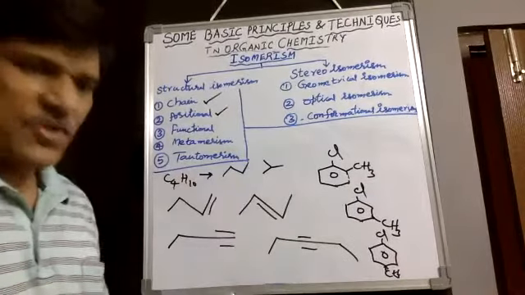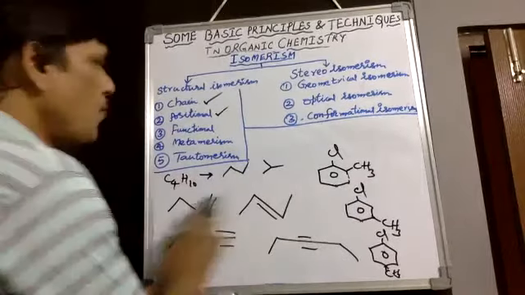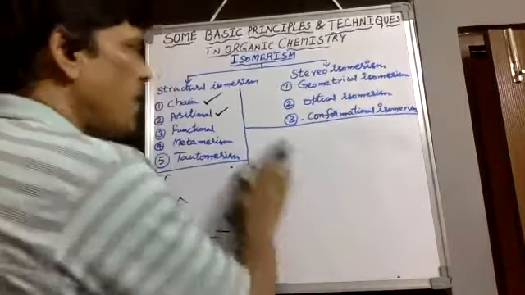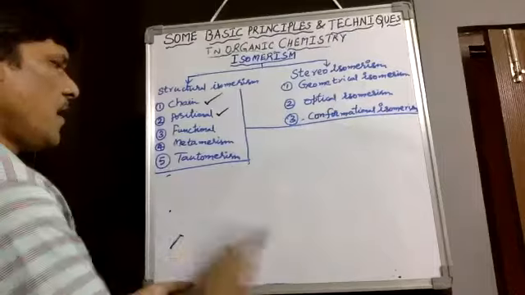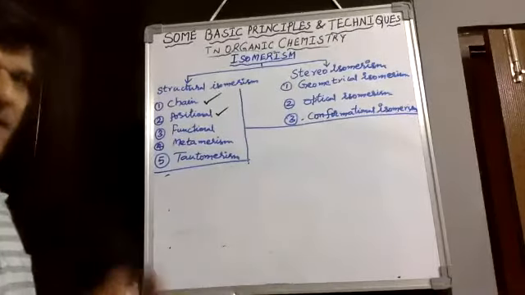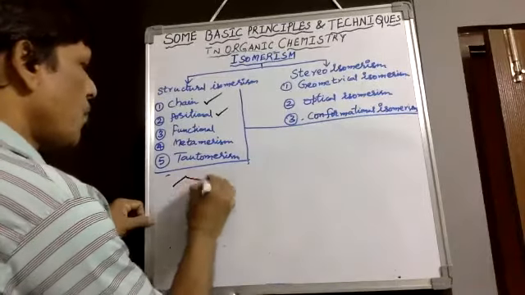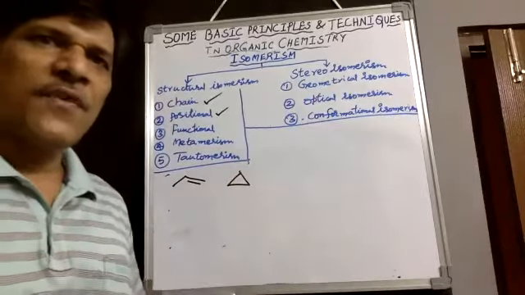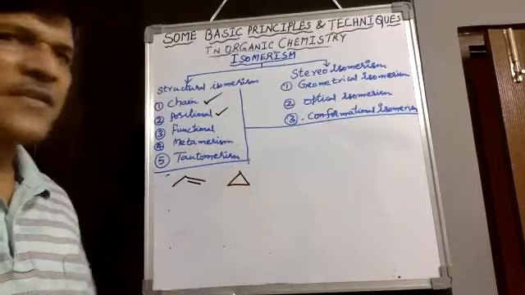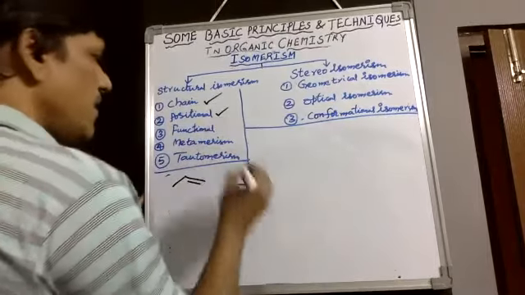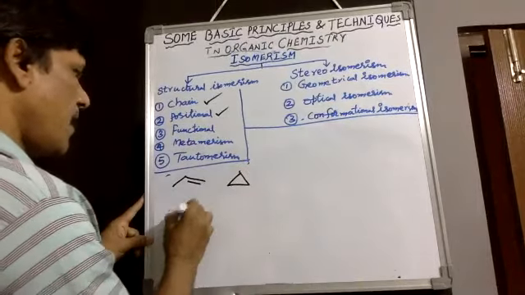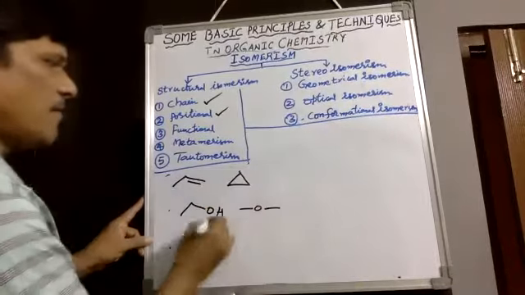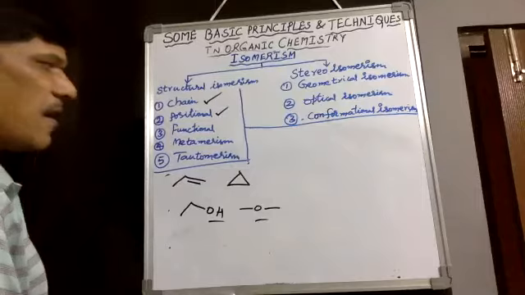Then functional isomers. Functional isomers are compounds with the same molecular formula but differing in functional group. That means cyclic and acyclic, for example propene and cyclopropane. These are a special kind of functional isomers because the double bond and the cyclic group are dissimilar. In the same way, ethyl alcohol and dimethyl ether differ in functional group, so they are called functional isomers.